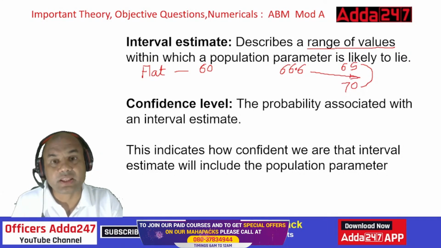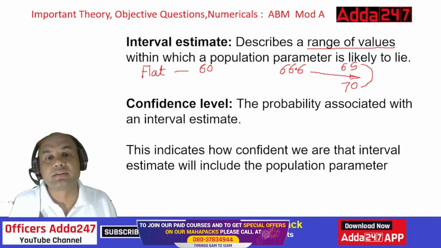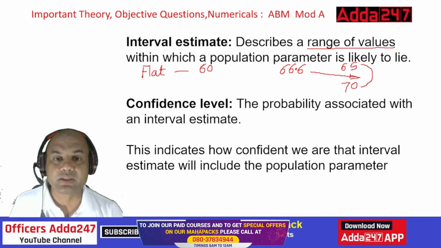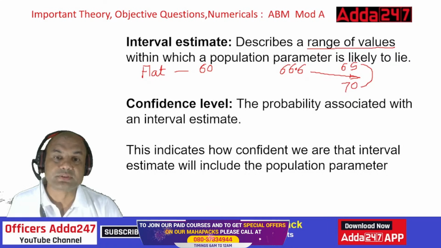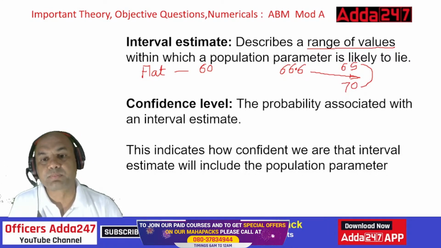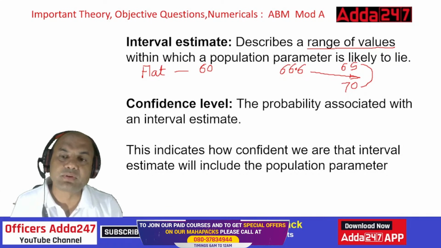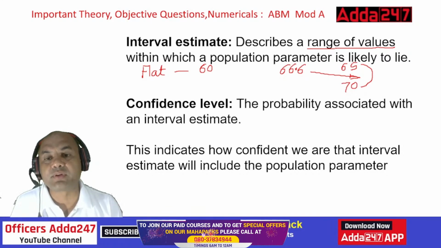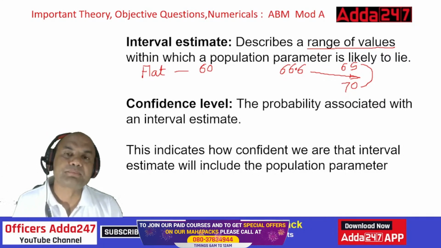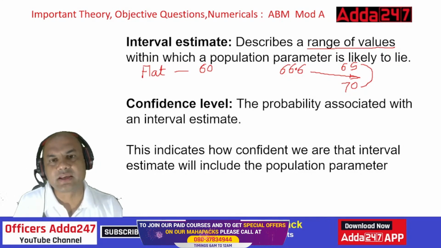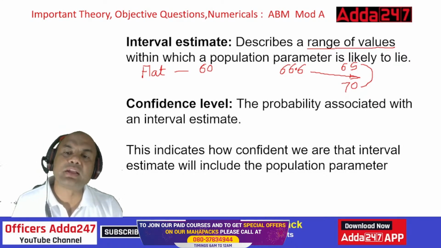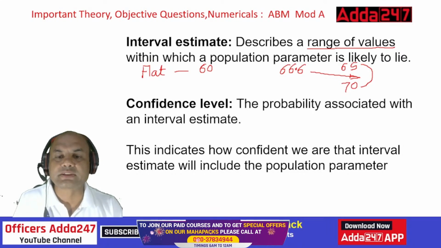In my earlier lecture, I have explained the good estimator qualities. Plus this, what is the interval estimate? Kindly follow that also. Confidence level: the probability associated with the interval estimate. What is the probability that my final price of this flat after 1 year will lie in this range only? Suppose I tell that my flat's price is today 60 lakhs and after 1 year it will be between 65 to 70. And what happens if actually, after 1 year, this price goes to 50 lakhs.